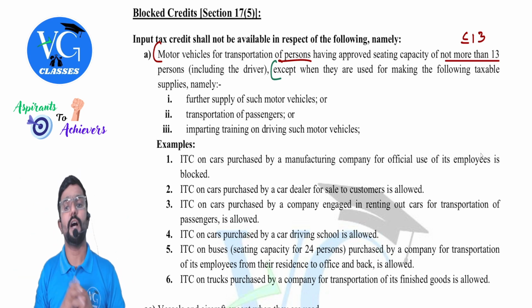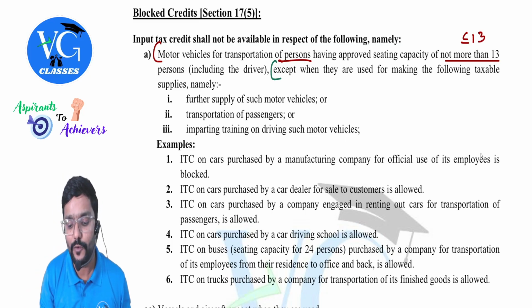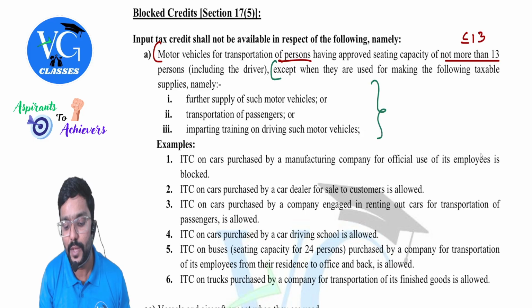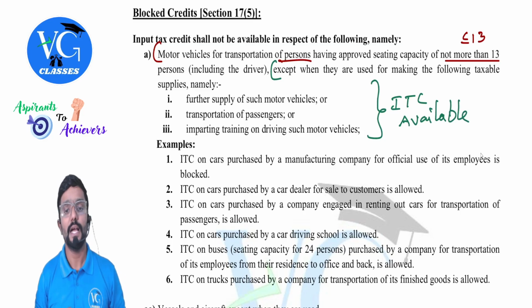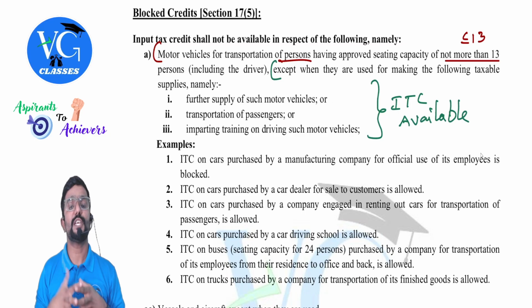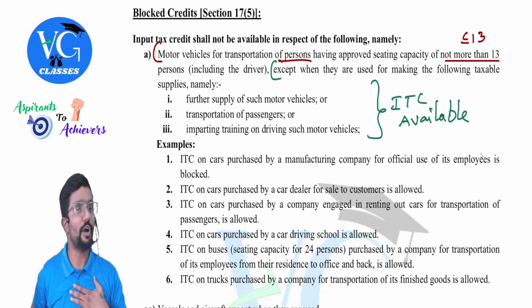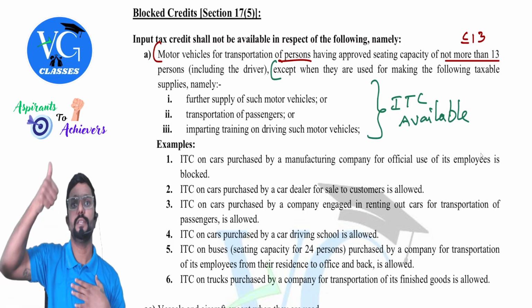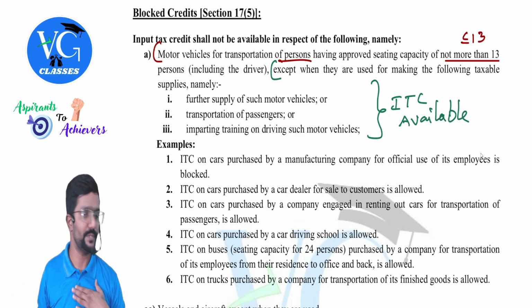Except when they are used for making the following taxable supply. Means, guys, if it is used for the following purpose, credit is available. ITC available. When is it, sir? Further supply of such motor vehicle. For example, I purchased a car to further sell it. Can I claim the credit of the tax which I paid on purchases? Yes, because on my outward supply, I will pay GST.